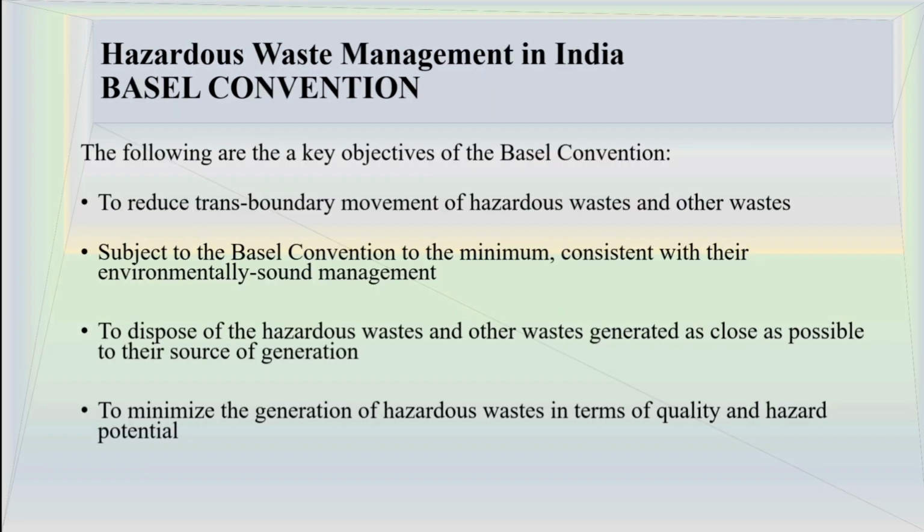The first one we are already familiar with, that is to reduce transboundary movement of hazardous waste and other waste among countries subject to the Basel Convention to the minimum, consistent with their environmentally sound management. The third one is to dispose of the hazardous waste and other waste generated as close as possible to their source of generation. We have to manage all the waste nearby the source of generation itself. And the fourth one is to minimize the generation of hazardous waste in terms of quantity and hazardous potential.